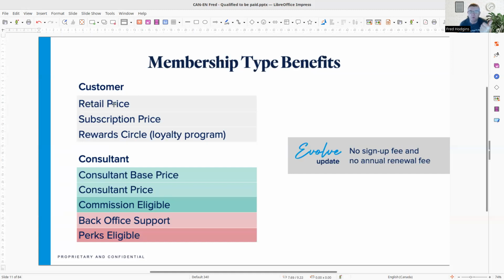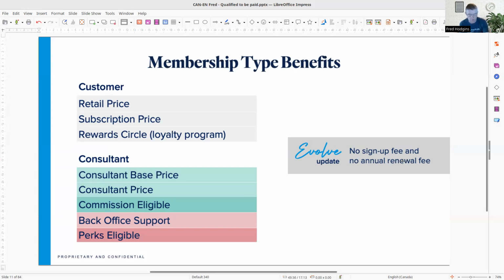So we have customer retail, customer subscription. We have a reward circle loyalty program for all the customers that are on subscription. We have what's called a consultant base price, then a consultant price, commissionable eligible. Of course, we've got the other things that consultants have here. In Canada, there's no sign-up fee.